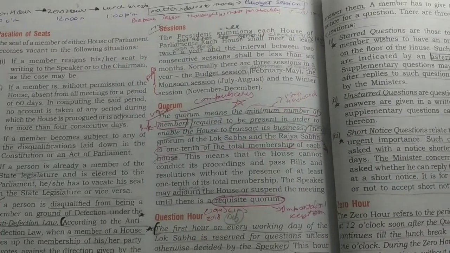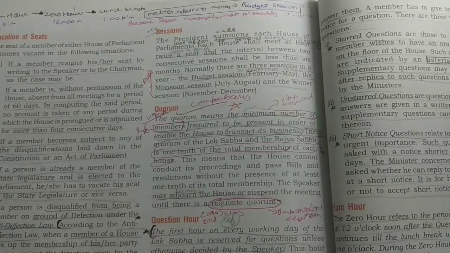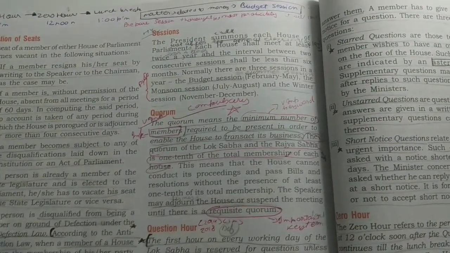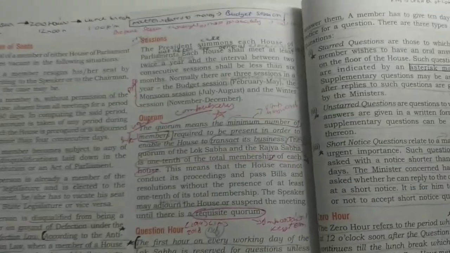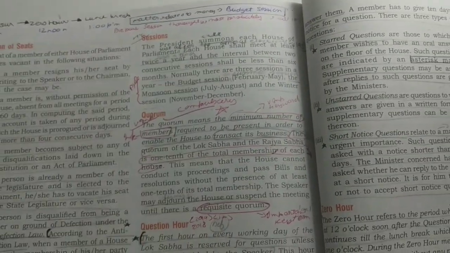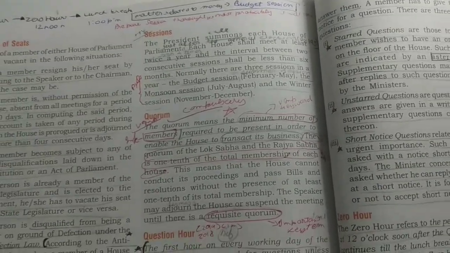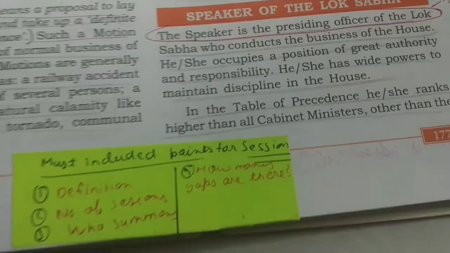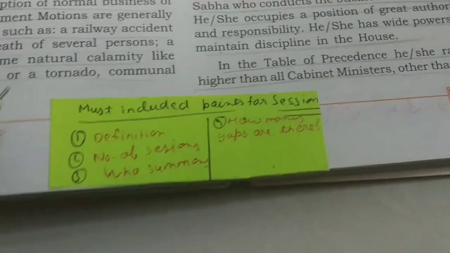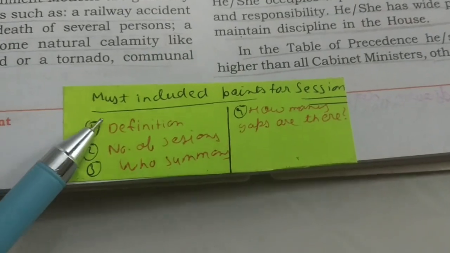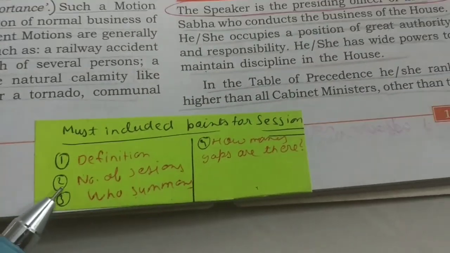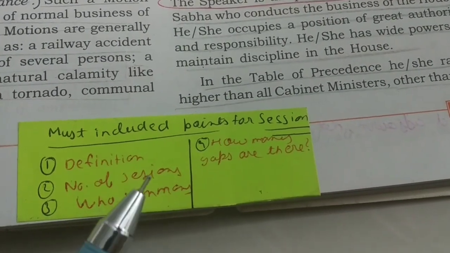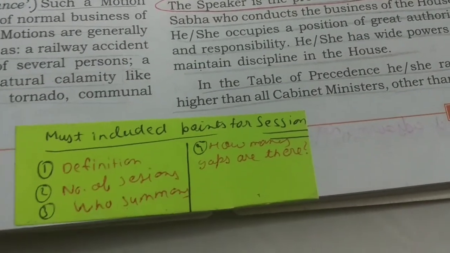and I want to give you one advice, that if the question comes at what is a session or define session or what do you mean by session, then please remember that you don't have to write only the definition. You have to write some points. See, if it comes that what is a session, then you must include these points, that what is the means the definition, the number of sessions, who summons it, and how many gaps are there. These 4 points while writing the sessions is very important.